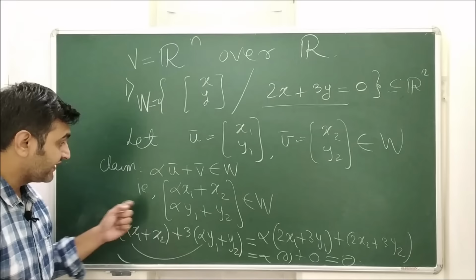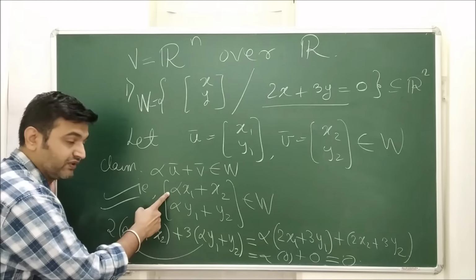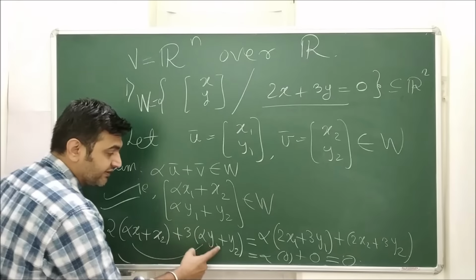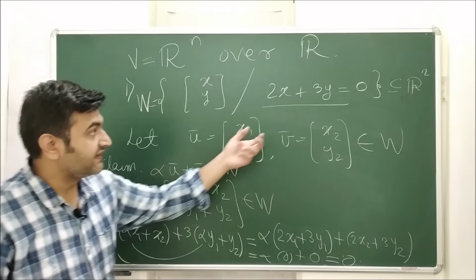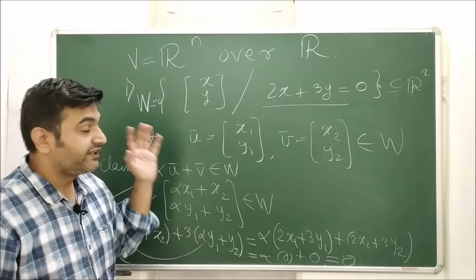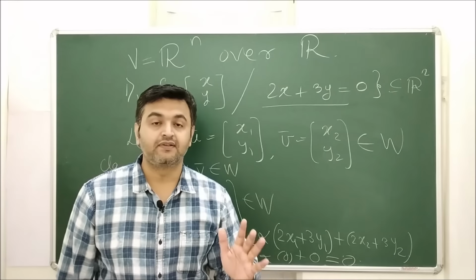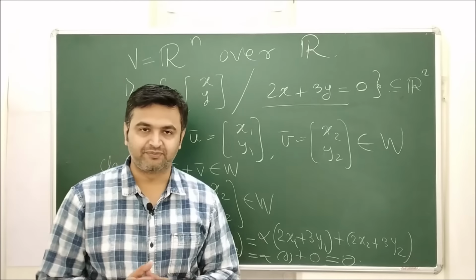Therefore this vector indeed belongs to W, because 2 times the first component plus 3 times the second component is equal to 0. That means this vector is satisfying this equation of line. Therefore your subset W is a subspace of R2. Okay, now let's go for the second example.